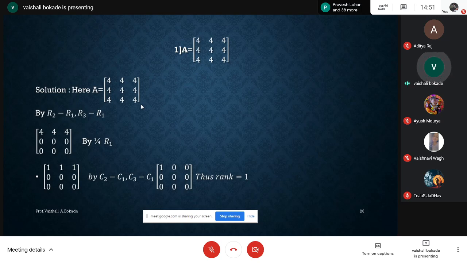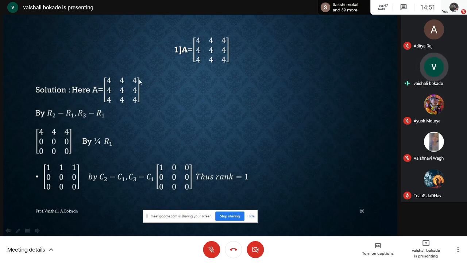For converting the given matrix to normal form or canonical form, first I am converting this to echelon form. For converting this matrix to echelon form, when I'm observing identical rows, I convert one of the rows to zero by subtracting identical rows from each other. So that's why I'm going for R2 minus R1.